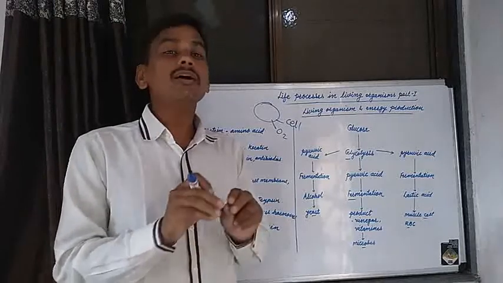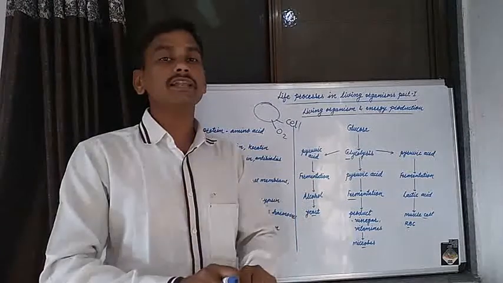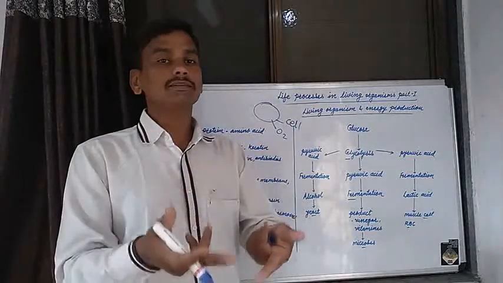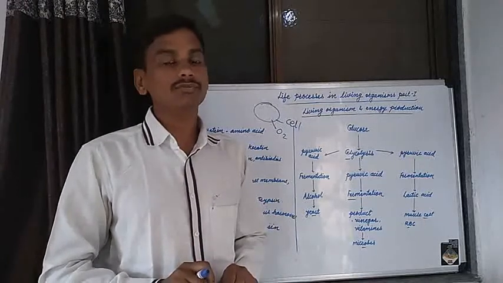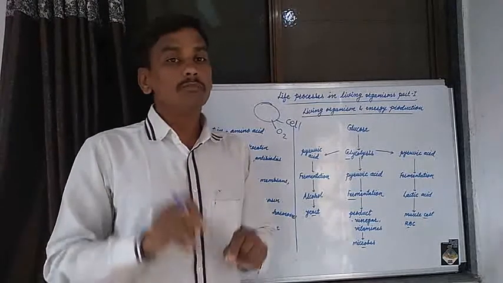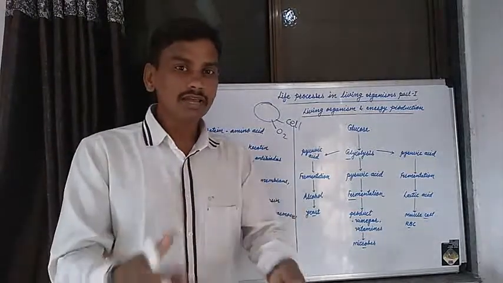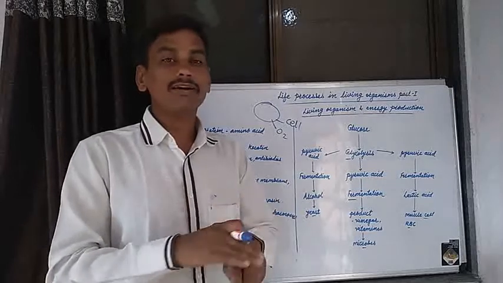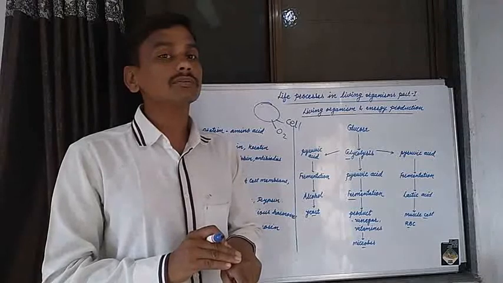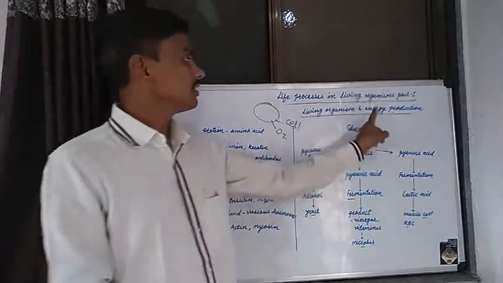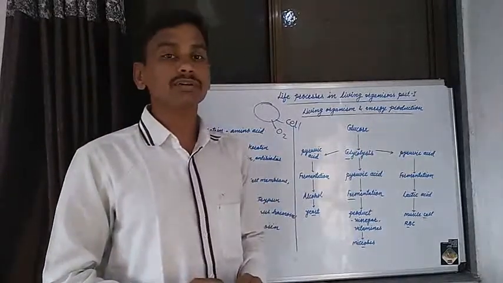Complete oxidation of food substances is carried out in the mitochondria of the cell to produce energy. That's why the mitochondria is known as the powerhouse of the cell. That is aerobic respiration: oxidation of food substances and release of energy in the mitochondria of a cell. More energy is produced by aerobic respiration.